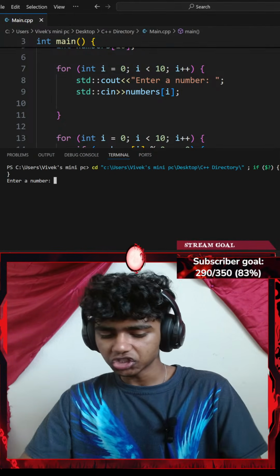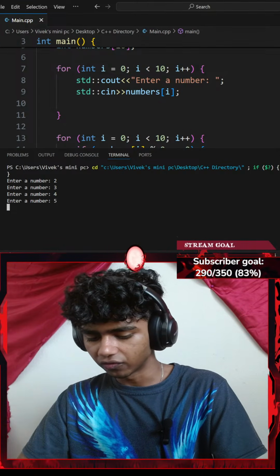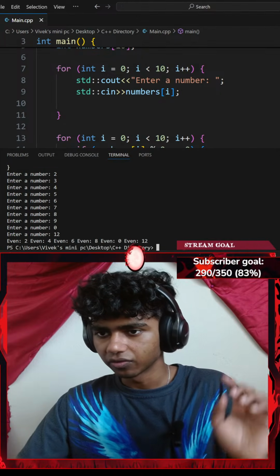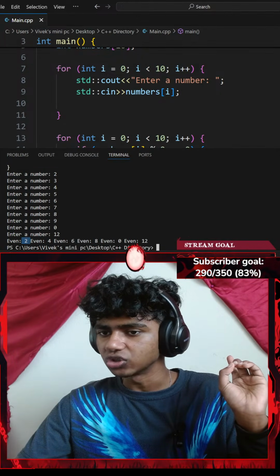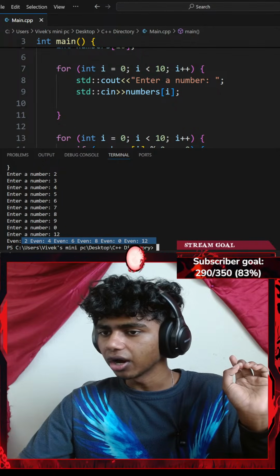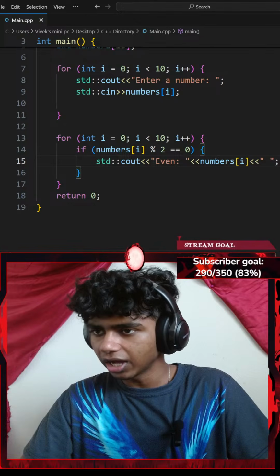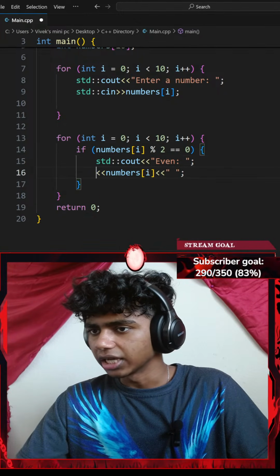Okay, this time it says enter a number. I'll go with something like 2, 3, 4, 5, 6, 7, 8, 9, 0, and 12. Okay, it says even numbers. 2 is even. Okay, all these numbers are even. That said, I might end my evens right here and get this in a new line.